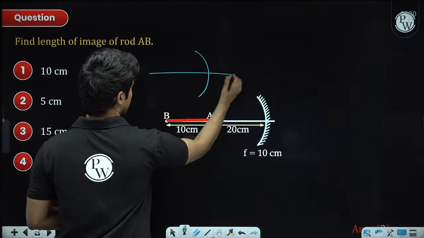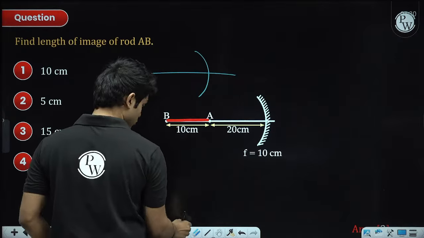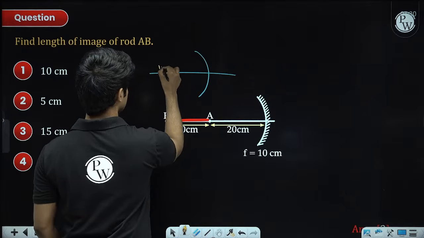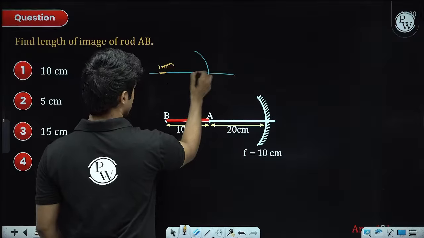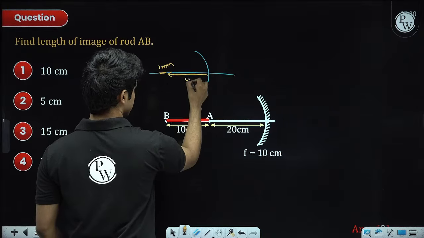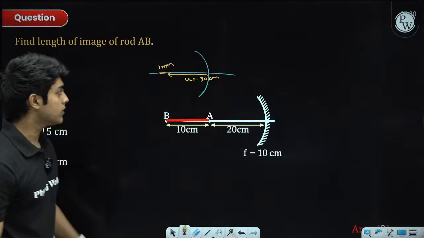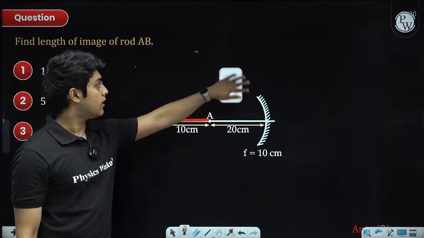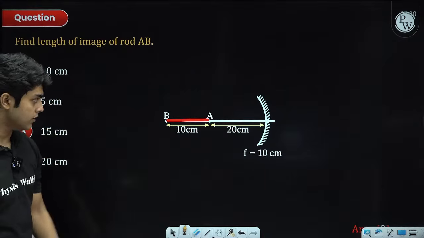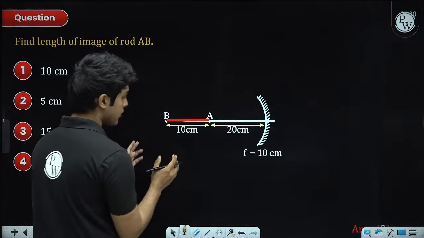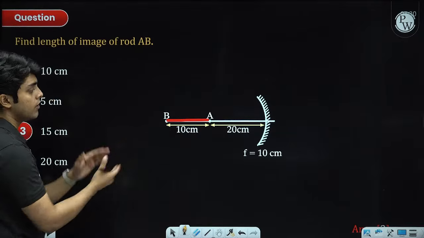In the first type, the rod is so small, like 1 mm length, right, compared to the object distances. Object distances will be like 30 centimeter, etc., and the rod's length is 1 mm. In this case, we can use the axial magnification formula, but here the rod's length is 10 centimeter, which is not a small rod, it's a finite length rod.